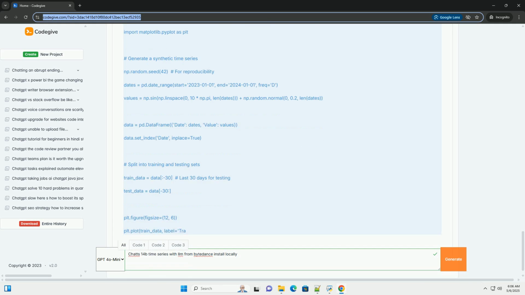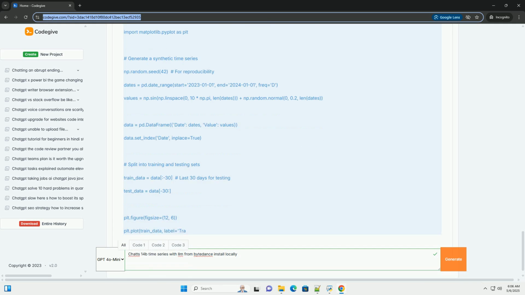device_map equals auto. This is crucial for running the model on multiple GPUs, if you have them, or for offloading parts of the model to the CPU if you don't have enough GPU memory. The device_map equals auto option automatically distributes the model layers across available devices to maximize performance.